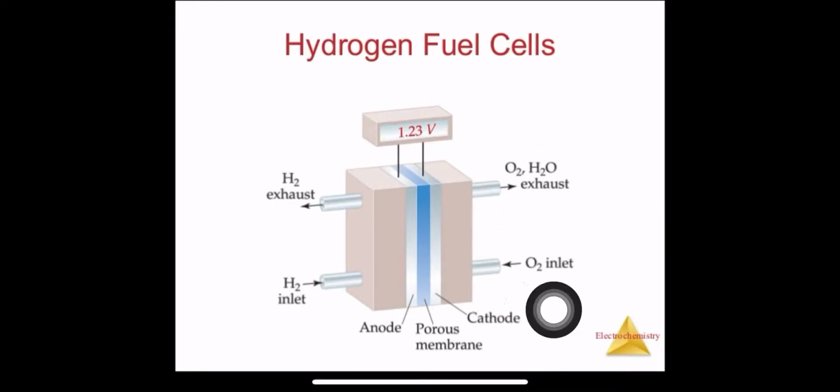So here with oxygen we are getting H2, right? So we have prepared H2O from here. H2 is going in at the anode, and O2 is going in at the cathode, and after the process we get exhausted H2 which is removed, and from here we get exhausted O2 and our water as the product.